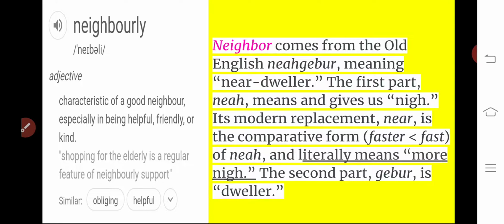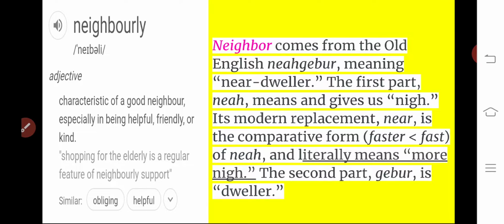Dwelling means residence, where we are living, and the dweller means the person who possesses that dwelling. So near dweller means the person who is living nearby your surrounding or your home.